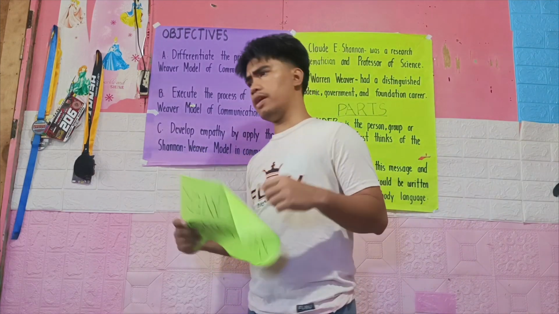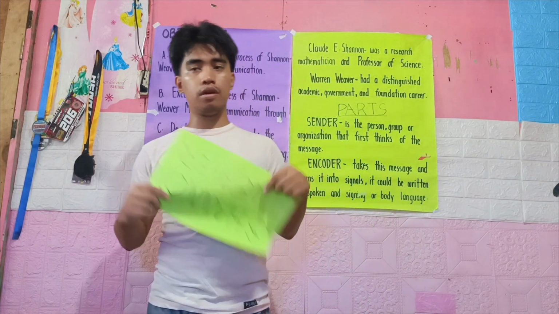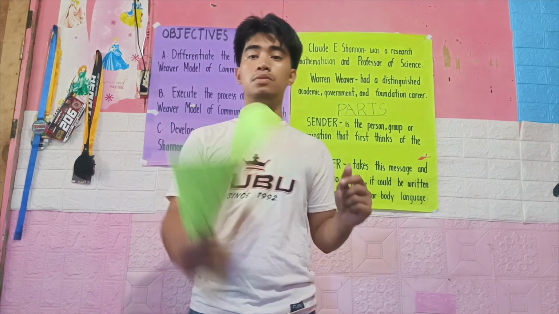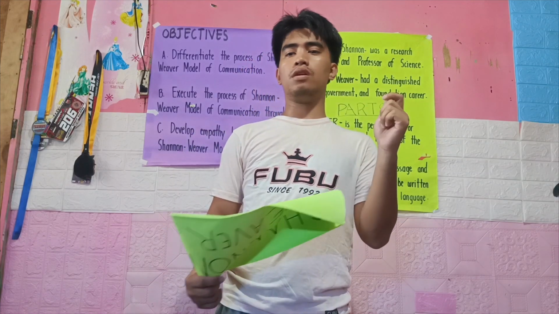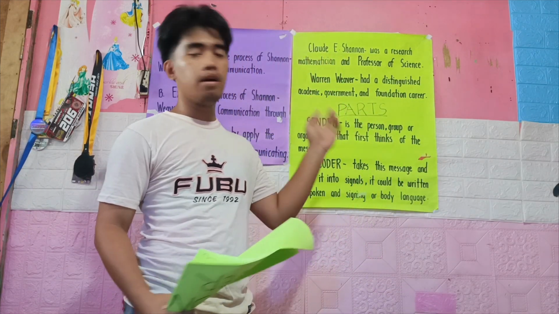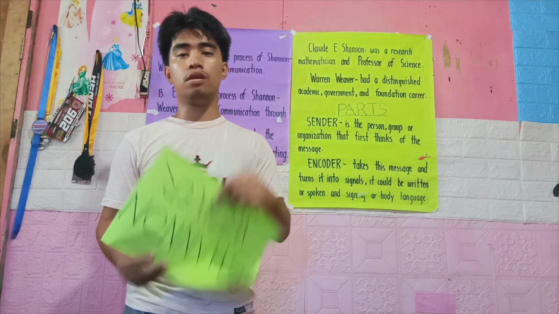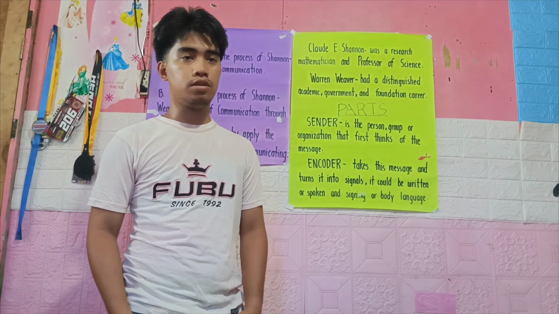So let's define who is Shannon and who is Weaver. Shannon and Weaver are both professors and mathematicians. They have their own prestigious names, and they are the creators or the founders of the Shannon-Weaver model of communication.